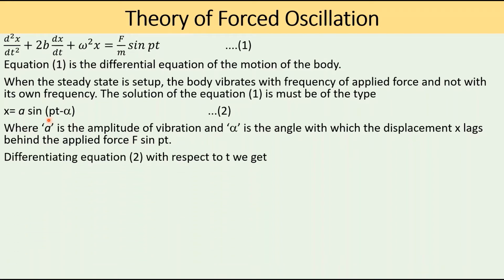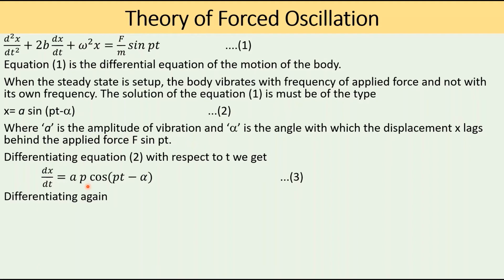So differentiating this equation 2 with respect to t, we get dx by dt is equal to a into the derivative of sin(pt minus alpha), which gives cos(pt minus alpha) into p. Therefore dx by dt is equal to ap cos(pt minus alpha). So this is equation 3.